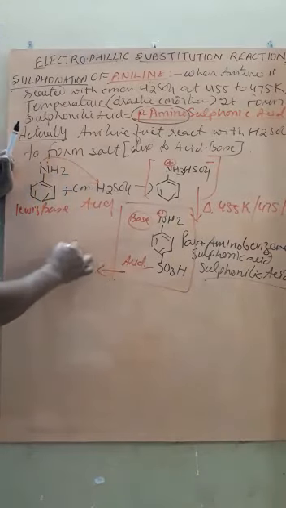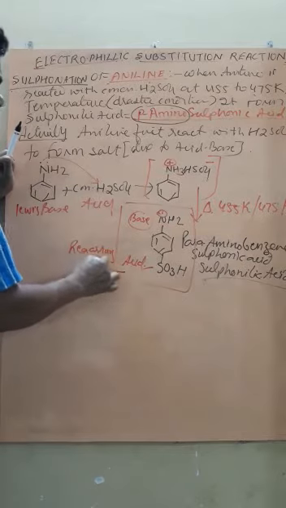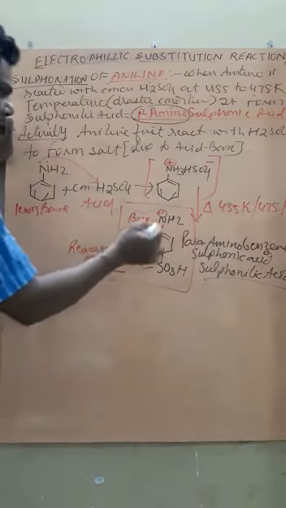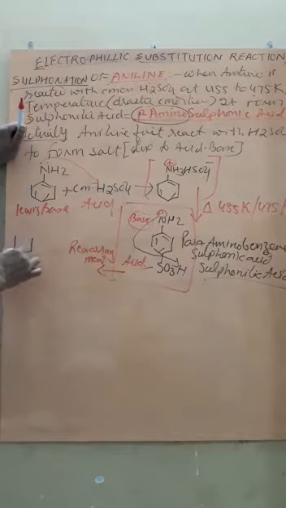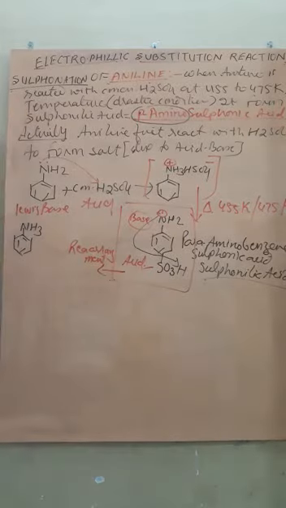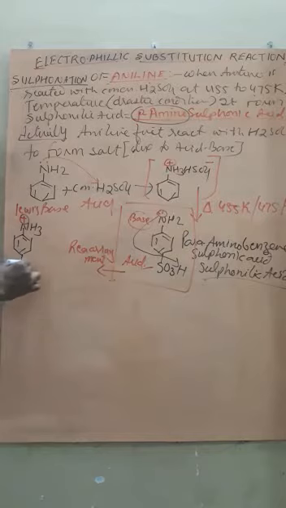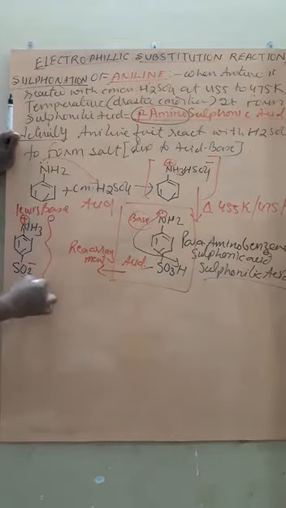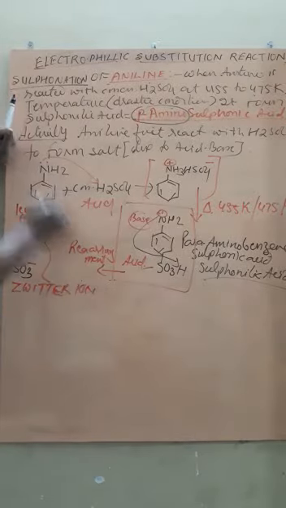This is called rearrangement, and when the rearrangement takes place, the lone pair is donated to H, therefore now again it will become NH3, and this will be a cation, because the lone pair is donated, and there is SO3, and that SO3 becomes minus charge. So such a compound is called a Zwitter ion. This is one of the very important ions called Zwitter ion.